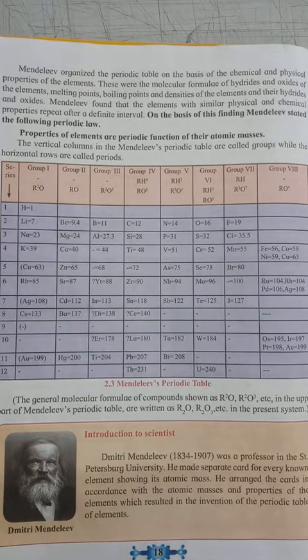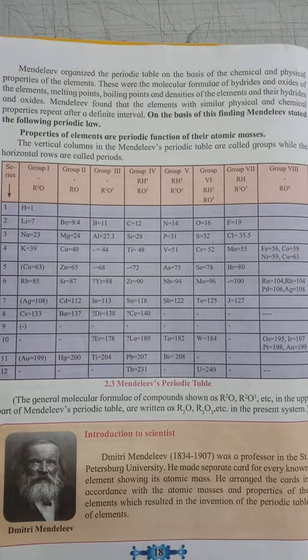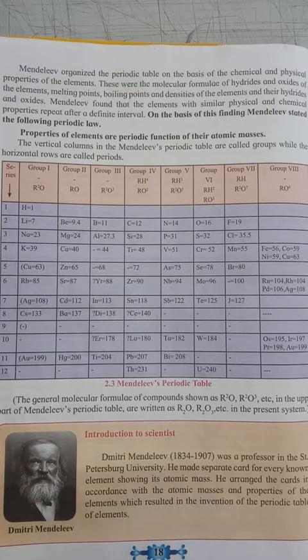While making the periodic table, Mendeleev found that in each period there is a repetition of properties of elements. Means if there is lithium in the second period, whatever property lithium has, that property is repeated with another element in the third period also.